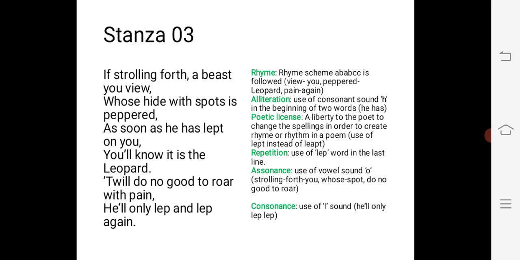So in the third stanza the poet has described the characteristics of the third animal, that is leopard. Now in this stanza the poet has described the ways how to find out this wild animal, that is leopard. So the poet is saying that whenever you move forward, if you're strolling forth, walking forward, you will view, you will notice